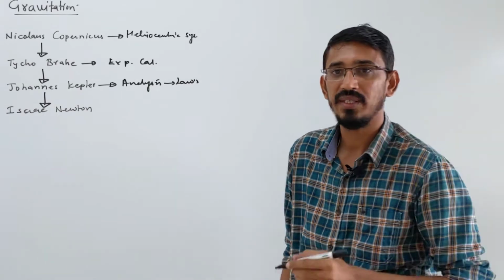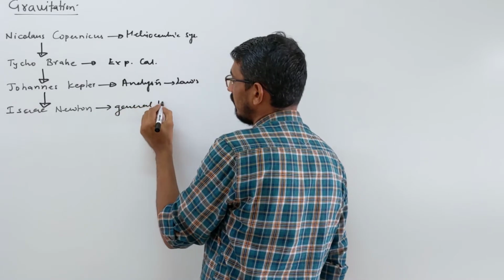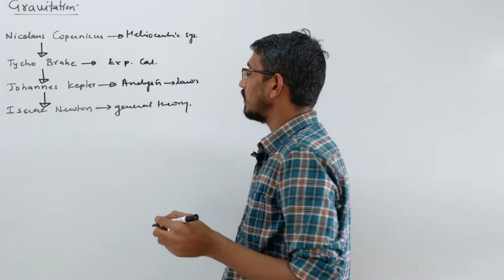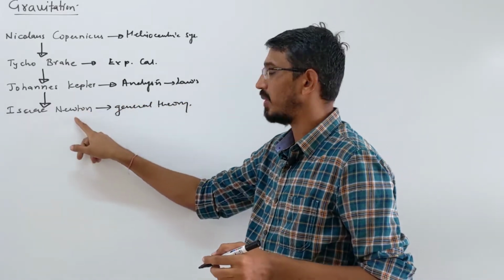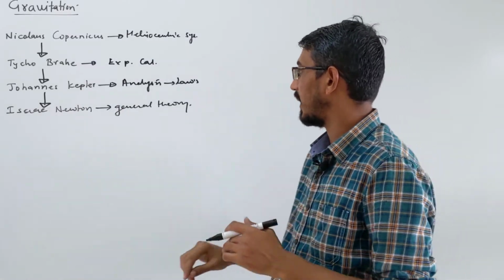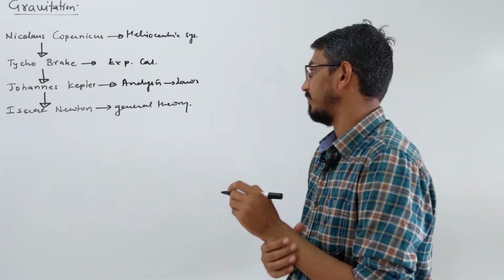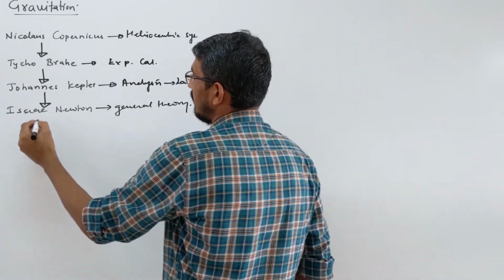Then finally the complete theory was given by Isaac Newton. He gave the general theory of gravitation. So in this chapter we will talk about these two numerically: what are Kepler's laws in terms of mathematics, and their uses and applications. Then Isaac Newton's law of gravitation, which everybody knows. So let's start with this first.